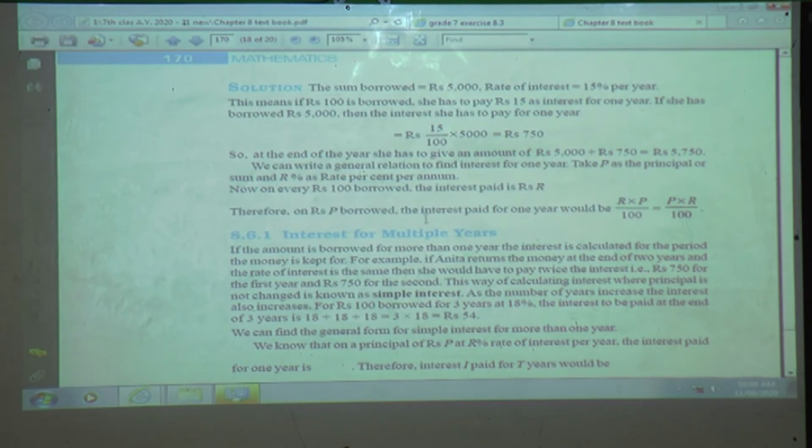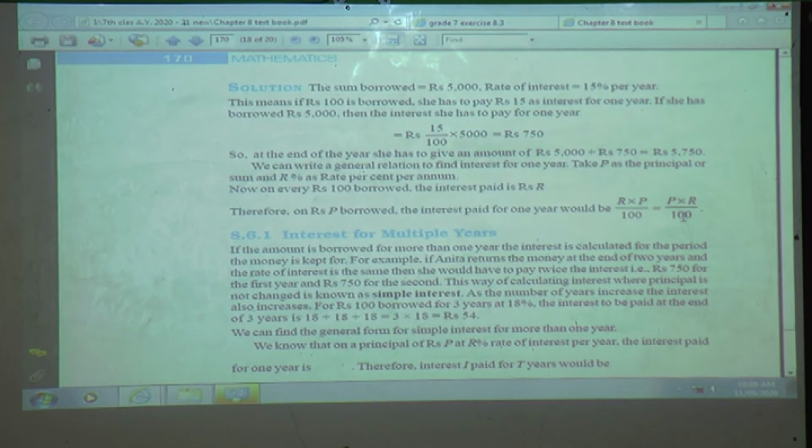So therefore, on rupees P, that is the principal amount, meaning the total amount borrowed, the interest paid for 1 year would be R, that is the rate of interest, multiplied by P, the principal, that is the amount borrowed, upon 100. So we can say that is P into R or R into P. You know that it is a multiplication, so we can change the place, but the product will remain the same. So P into R upon 100.